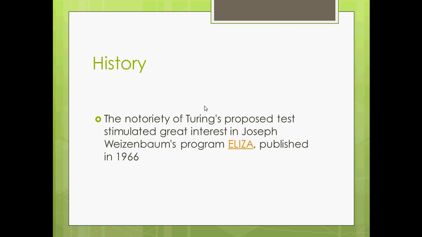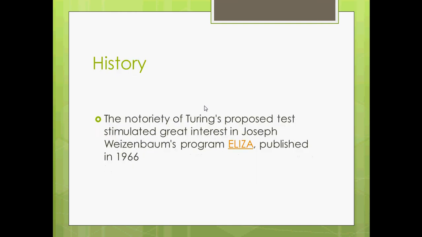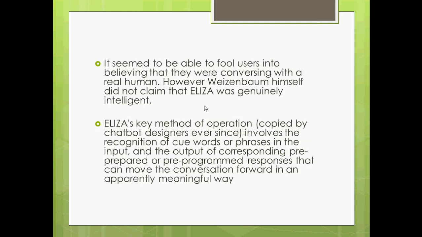So now we will learn the history of artificial intelligence chatbots. The notoriety of Turing's proposed test stimulated great interest in Joseph's program ELIZA, published in 1966. ELIZA was actually a good computer program and it seemed to fool users very easily. But Joseph said that it's not a very genuine or very intelligent program.